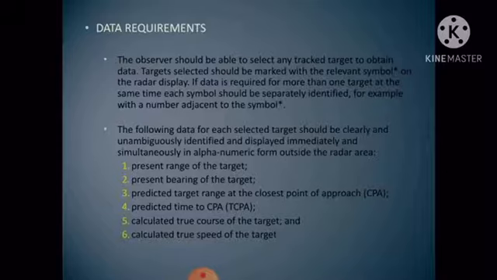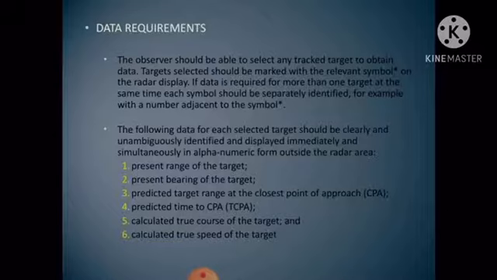So here are the following data for each selected target: they should be clearly and unambiguously identified and displayed immediately and simultaneously in alphanumeric form outside the radar area. First is the present range of the target. Second is the present bearing of the target.